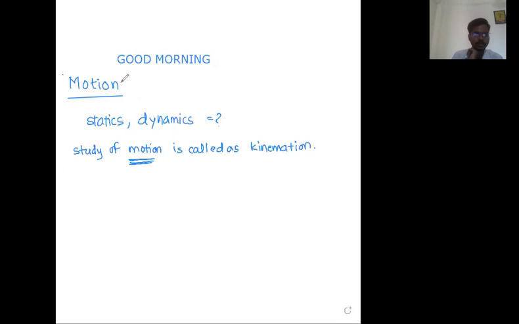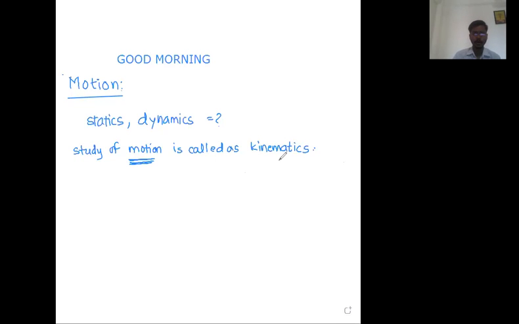So in the motion chapter, the study of motion that we are going to do will be called, just give me a second, I wrote a wrong spelling here. I should have written kinematics. The branch of physics which does the study of motion is called kinematics. Kinematics म्हणजे काय? That branch of physics which studies the motion is called kinematics.